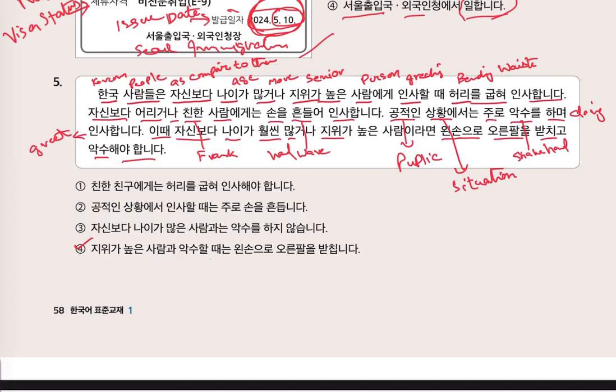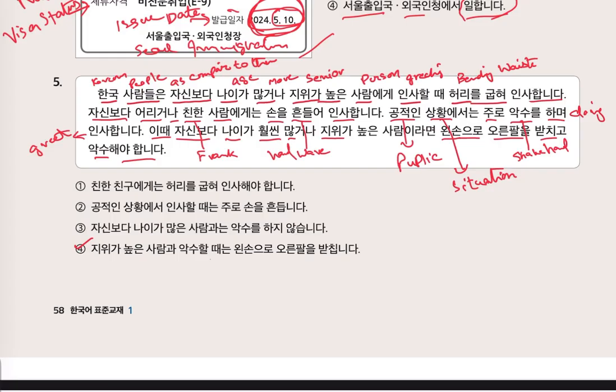Like if you have your supervisor, your company owner, and your teacher, they are senior to you. Nuphan is more. Saram, person. Ege. Insa is greeting. Hori is waist. And Gupyo is bending. Insa hamnida, greeting. Korean people bend their waist at the time of greeting if someone is a senior in age and in profession.